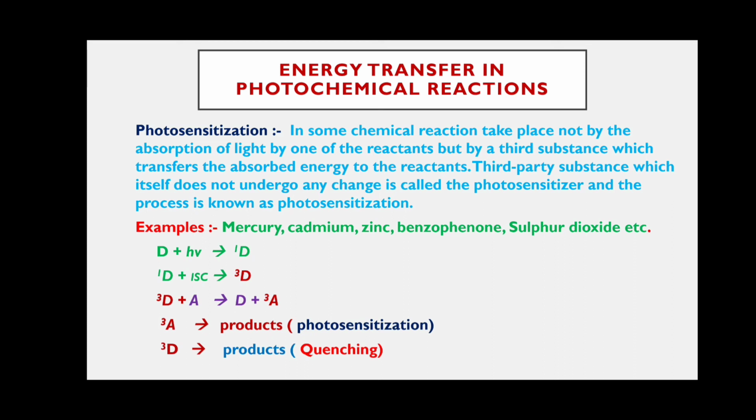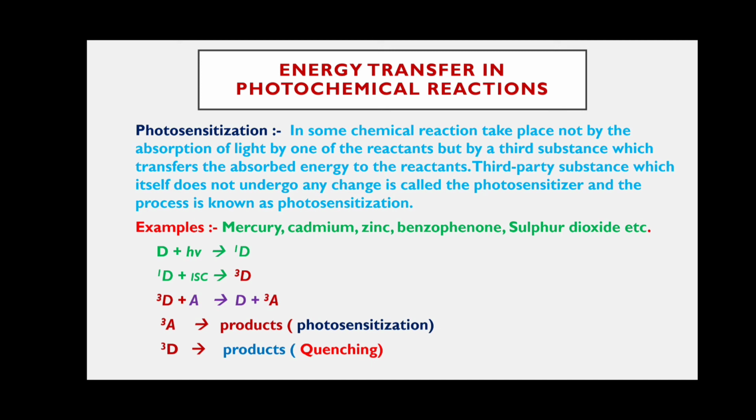Triplet excited molecules or reactants are converted into products. This process is called photosensitization. Next, in some photochemical reactions, donors, meaning the third party substrate photosensitizers, may form the products.